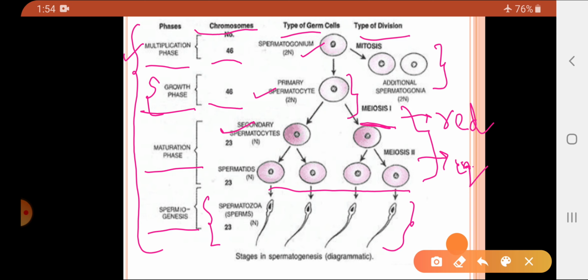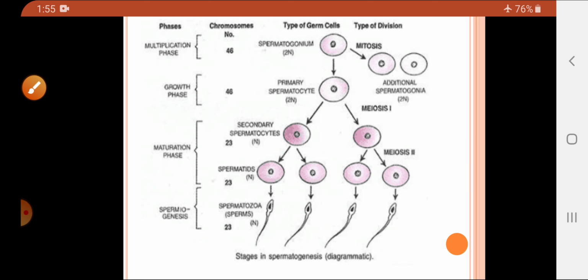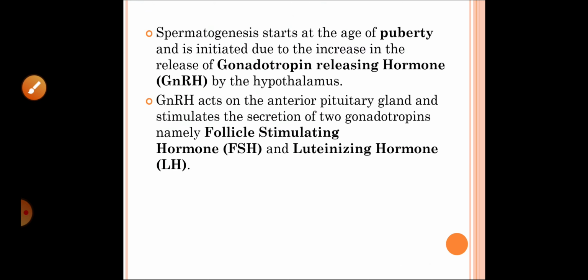After that, what happens? The primary spermatocyte undergoes the first meiotic division, resulting in the formation of the secondary spermatocytes, which are haploid. The secondary spermatocytes undergo meiotic division 2, resulting in the formation of the spermatids. These two meiotic divisions, meiotic division 1 and meiotic division 2, are called the maturation phase. Finally, the spermatids undergo spermiogenesis, resulting in the formation of the sperms. So that was the complete process of spermatogenesis.